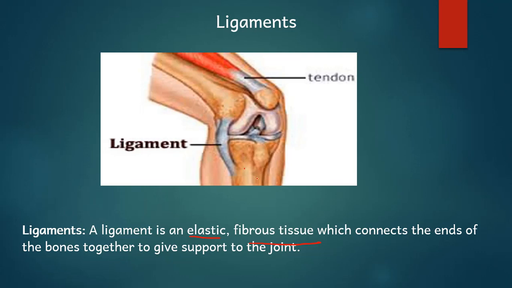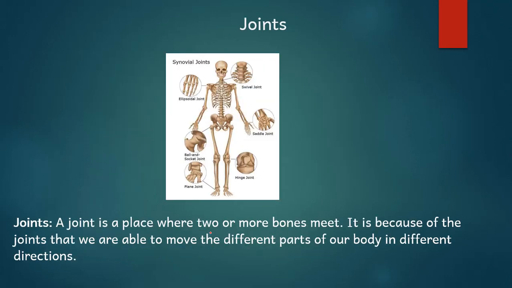Okay, why do you have to connect one bone to another? Otherwise they will move in their own ways, which we do not want. We want to coordinate their movement, then only we will be able to move. Hence, to keep the bones together, you have an elastic tissue present here, which is known as ligament. So what is the function of this ligament? It connects the ends of the bone together to give support to a joint.